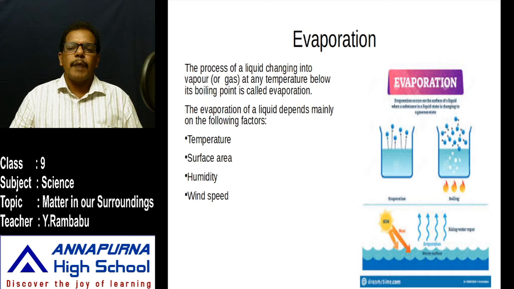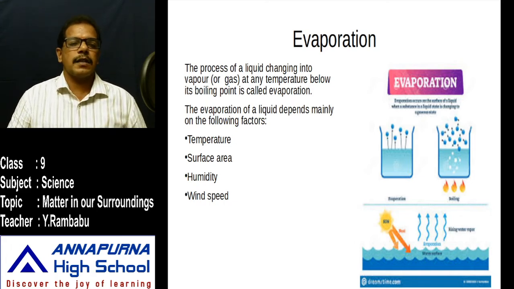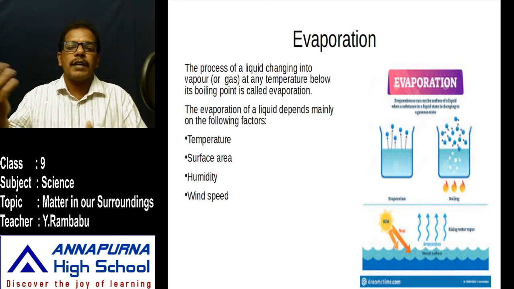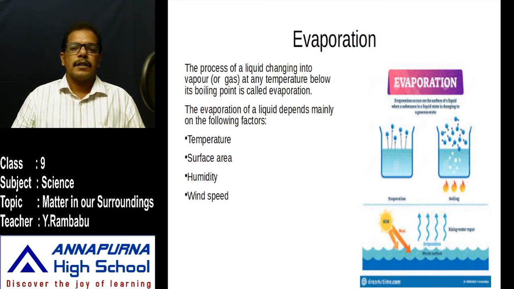If there is more kinetic energy, there is a greater chance for a large number of particles to escape. That's why on a hot summer day more water vapor is present in the atmosphere. That is due to higher kinetic energy. That means if temperature increases, the rate of evaporation increases. If temperature decreases, the rate of evaporation decreases.